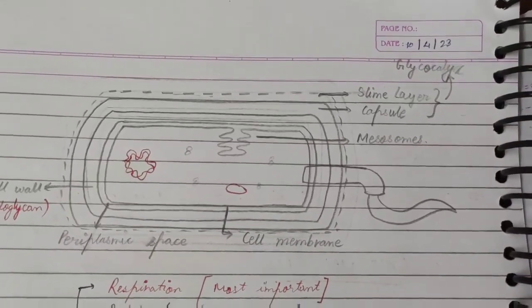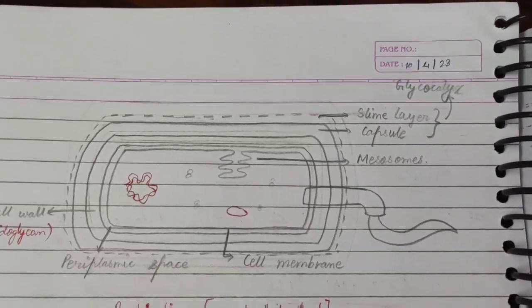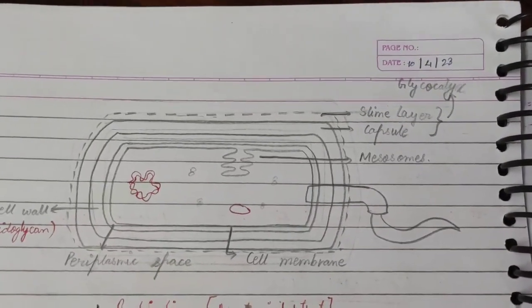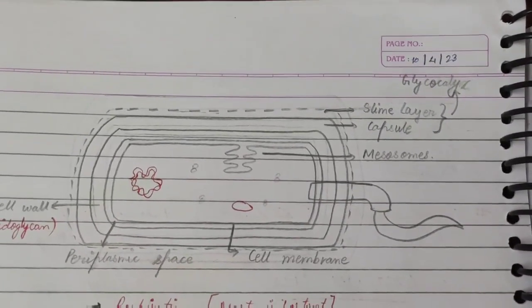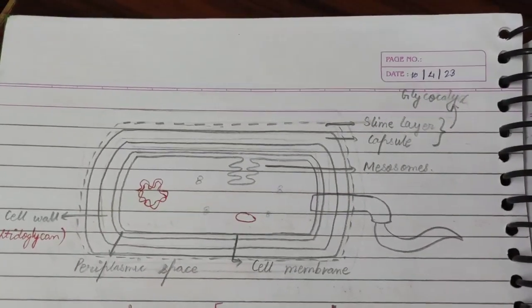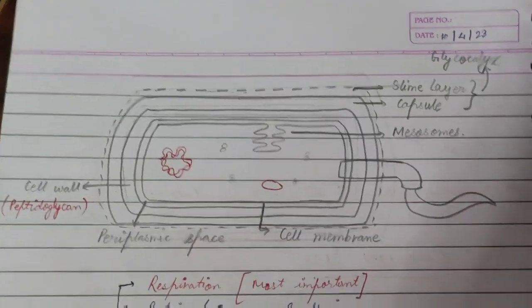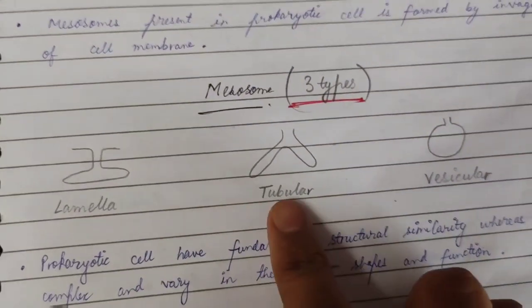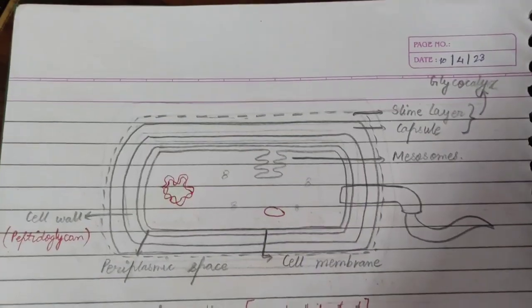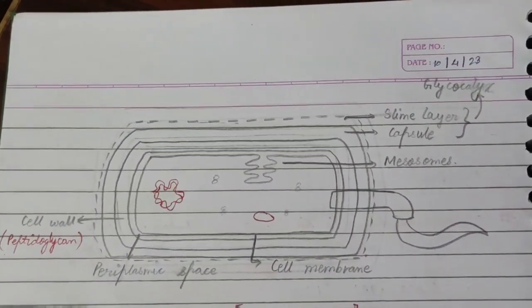Now next comes mesosomes. Mesosomes present in the prokaryotic cell are formed by the invagination of the cell membrane. Mesosomes can be of three types: lamella, tubular and vesicular. This shape is lamella. These two shapes are tubular and vesicular. As we were discussing the functions of mesosome, let us know about it.